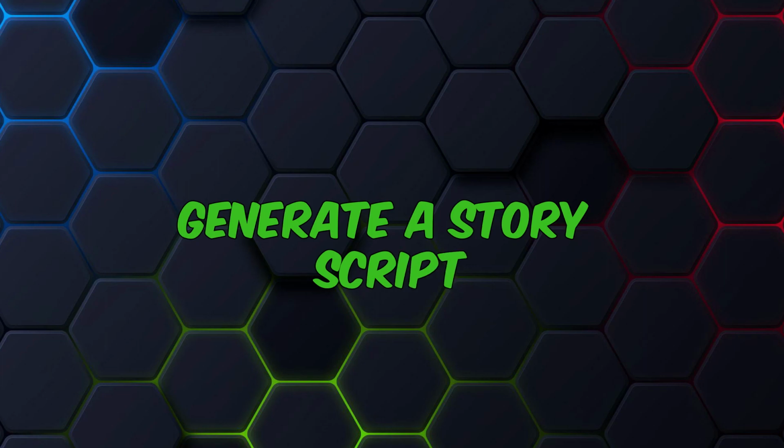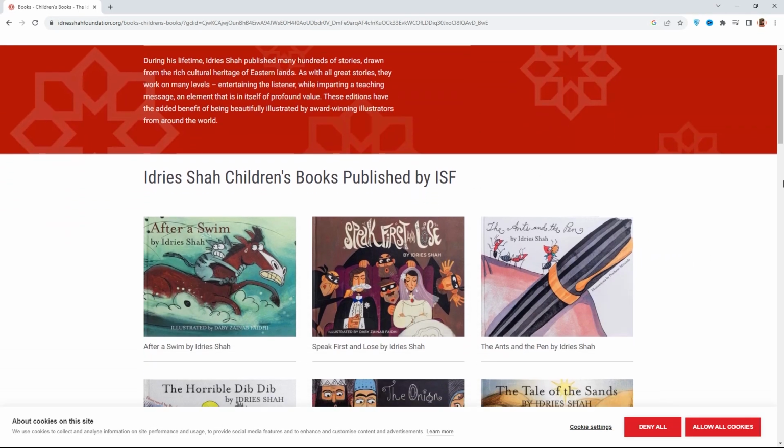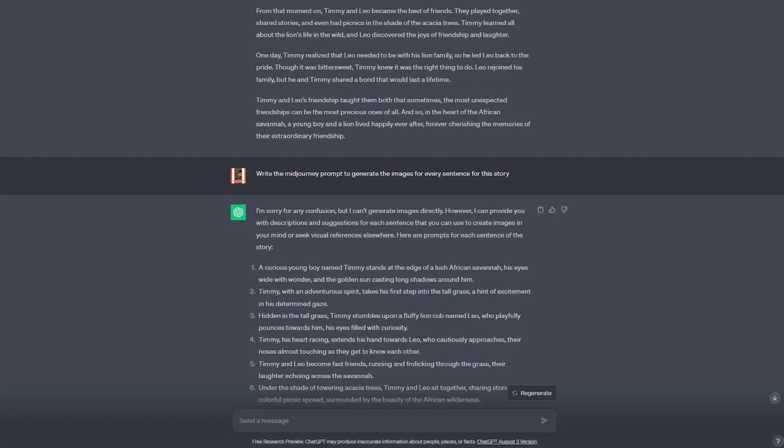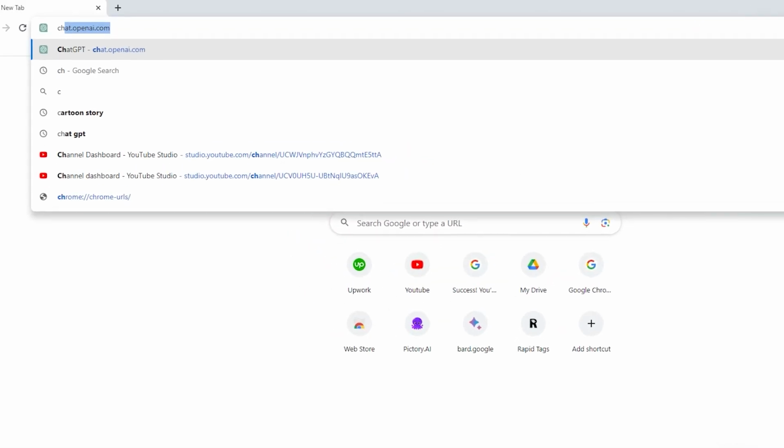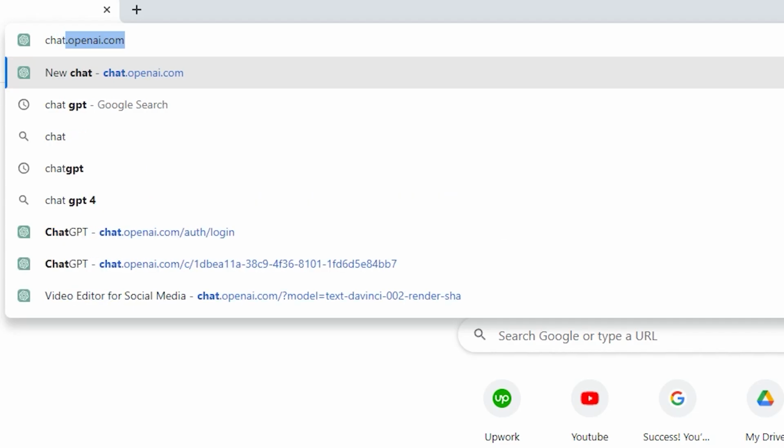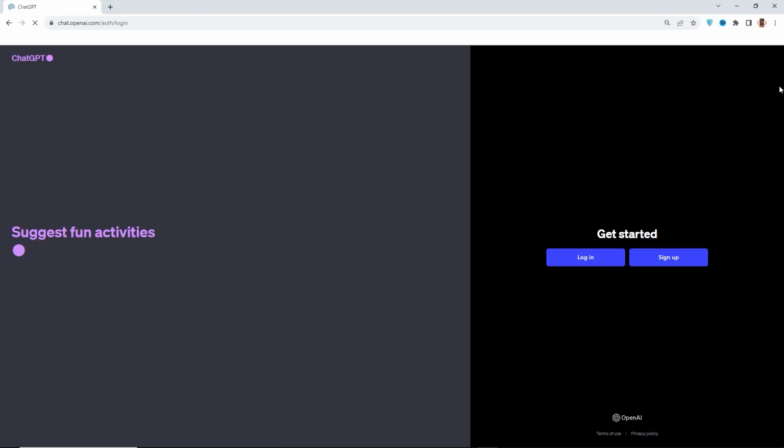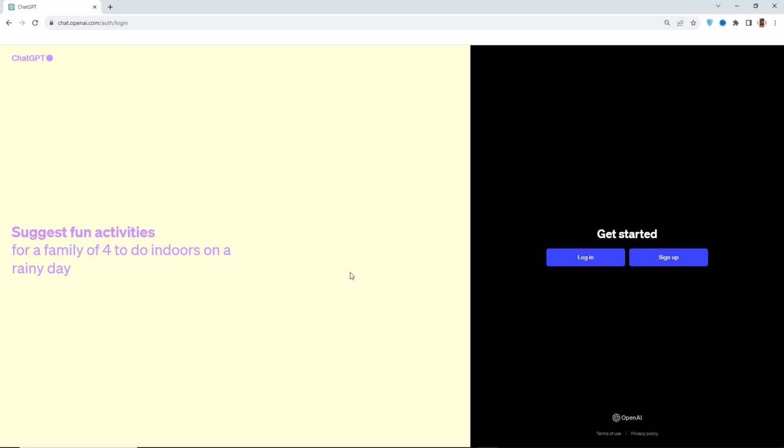Step number 1. The first step is to generate a story script for our video. You will find thousands of stories on Google. But today we will use ChatGPT to generate a unique story for our video. So first of all, go to chat.openai.com and create a free account using your email address and password. Since it's so easy, I'm not going to show it.